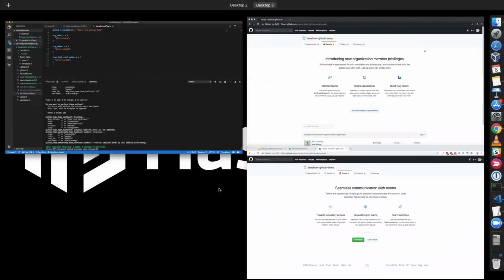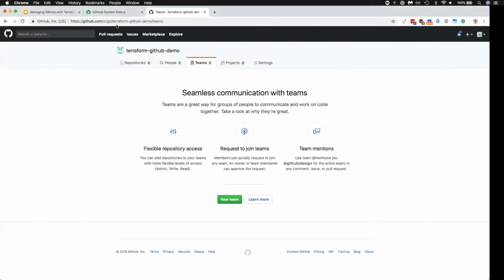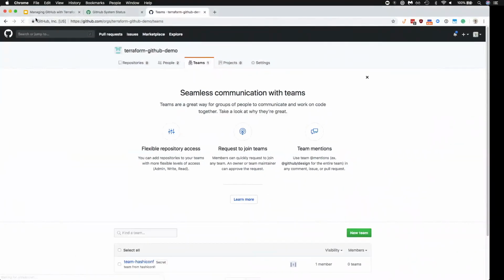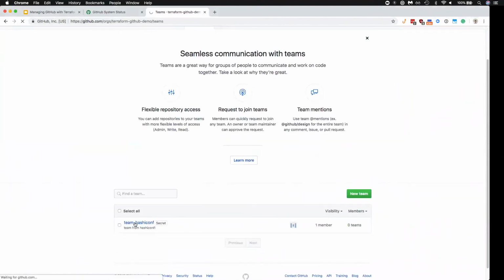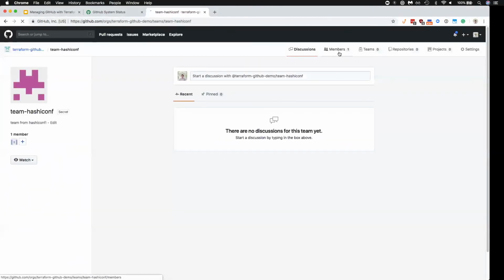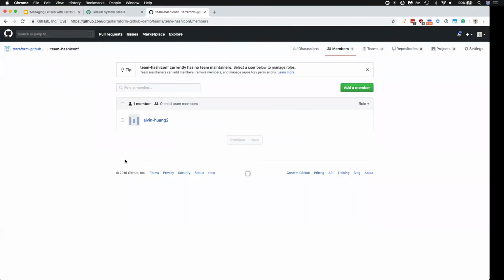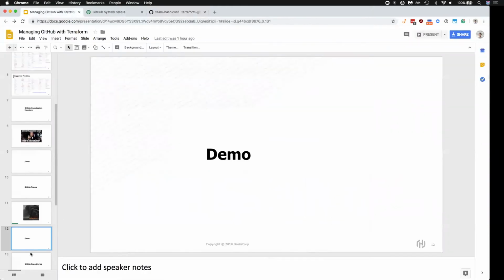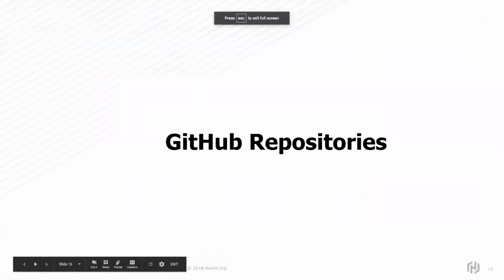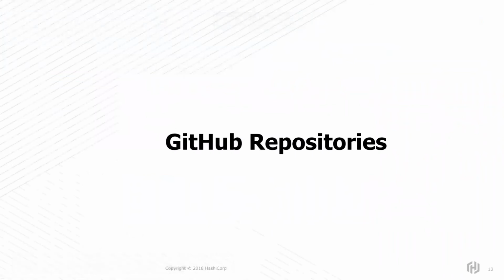Terraform runs successfully. We'll go into here and we'll see that the team is actually managed by Terraform. Great, right? So so far we've been able to create users with Terraform and then attach those users to particular teams in Terraform. So the final step is talking about managing GitHub repositories with Terraform.